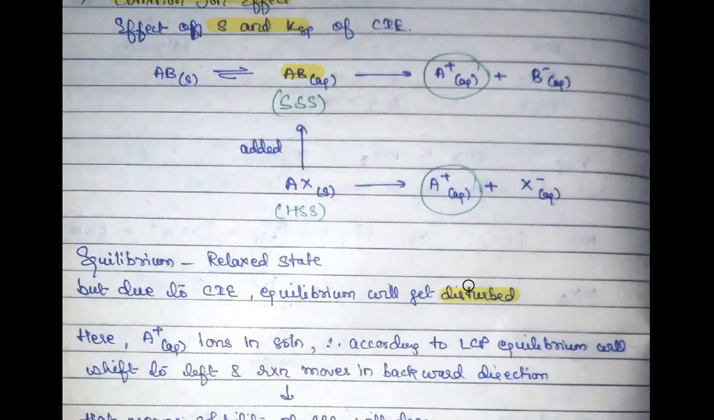In the backward direction, because we know that the concentration of your product is increasing. It was supposed to be only this much, but now additionally A plus ions are coming, so that's why the concentration of product is increasing. And if it is increasing, in order to compensate this extra increase, the reaction has to move in the backward direction, right? And this is all according to Le-Chatelier's principle.